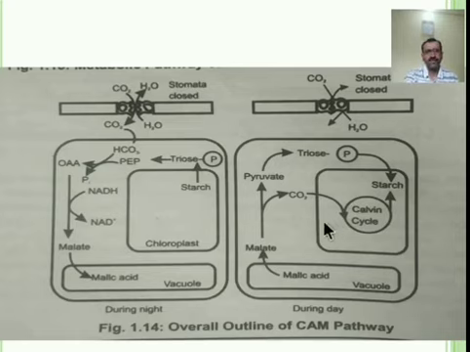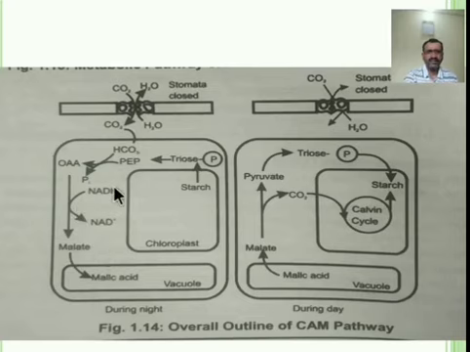During the dark night period, the stomata of CAM plants remain open, and atmospheric carbon dioxide enters inside the plant cell. This CO2 is used for malic acid synthesis.